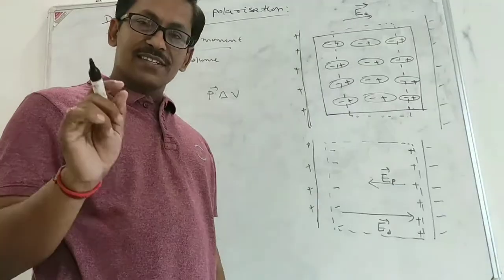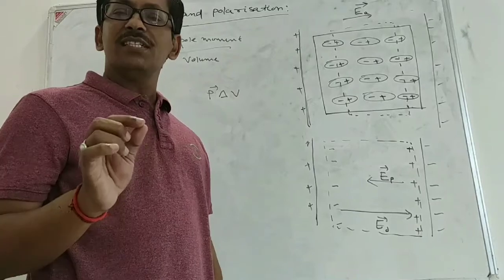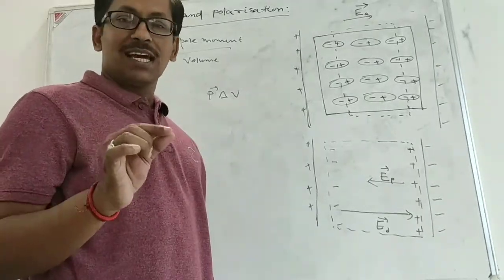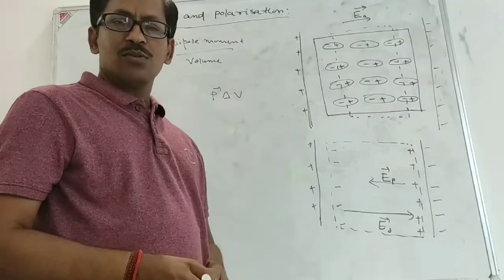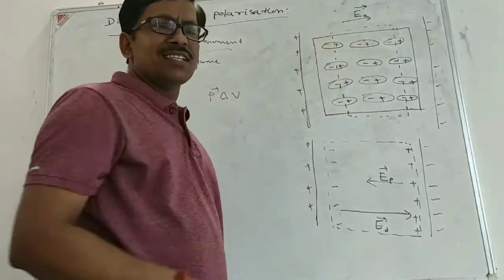and for any element delta V inside the dielectric, the net charge is 0. Although the dipole moment is there, net charge is 0. Why? Net charge of any volume element inside the dielectric is 0.